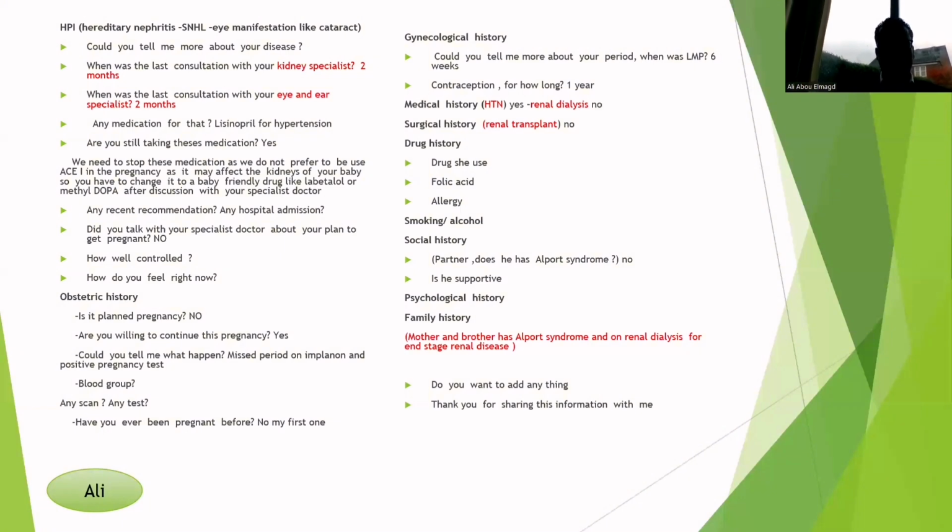She may say, for example, she is using an ACE inhibitor like lisinopril, and this is for the hypertension. We know that the ACE inhibitor is contraindicated in pregnancy because it decreases the amount of water around the baby, and it should be stopped and exchanged for another suitable, safe antihypertensive medication like labetalol or methyldopa, right? So if she is taking any ACE inhibitor or ARBs, we should stop this medication straight away and check whether she stopped it or is still taking it, right? And if she's still taking it, we have to stop this medication and change it to safe drugs.